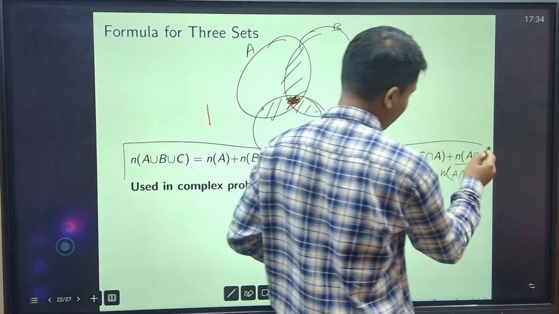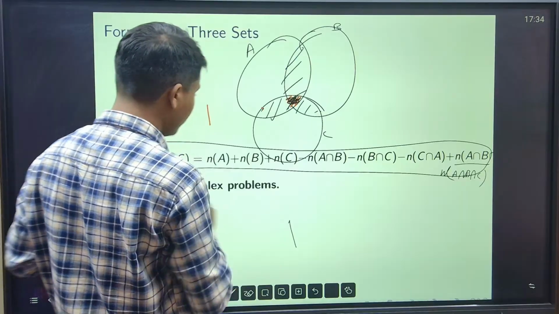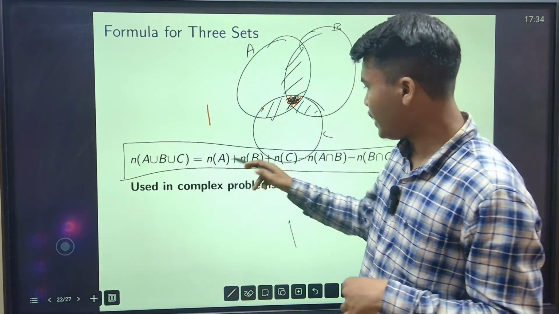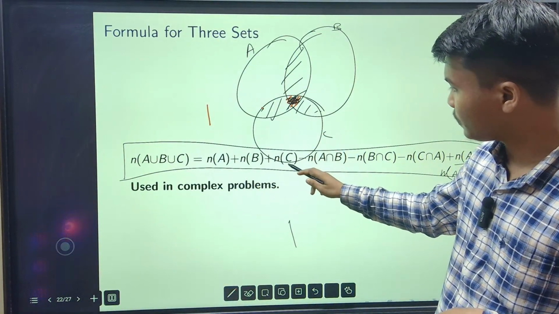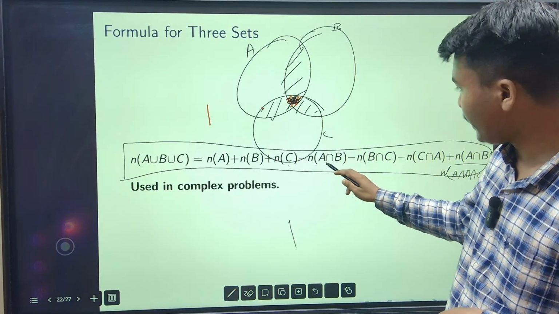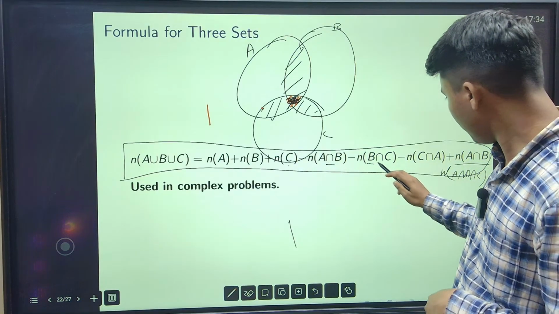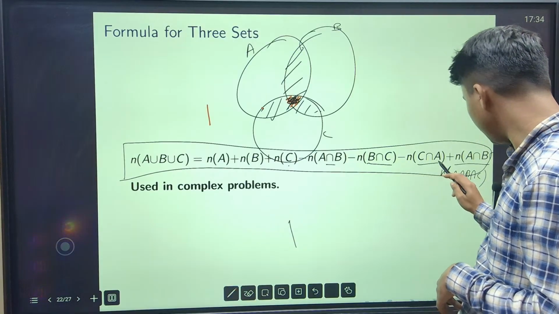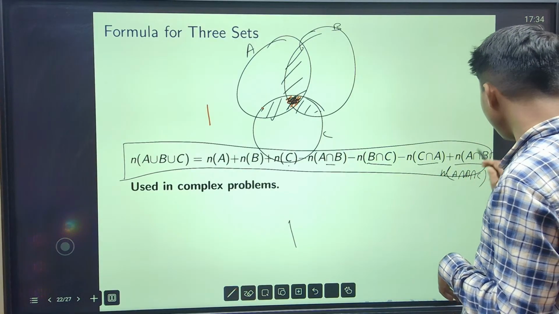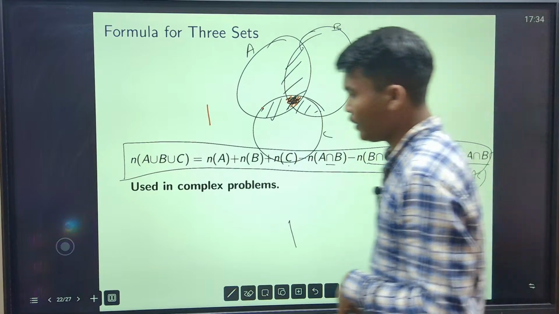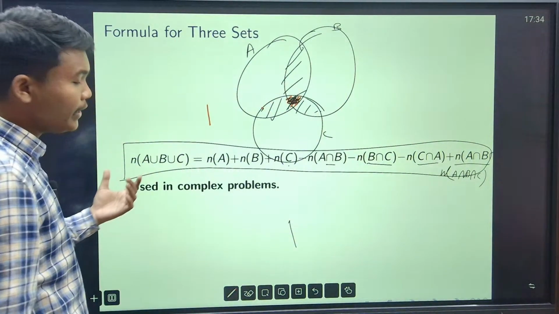So this is one formula. Number of elements in A union B union C is number of elements in A plus number of elements in B plus number of elements of C minus number of elements in A intersection B minus number of elements in B intersection C minus number of elements in C intersection A plus number of elements in A intersection B intersection C.